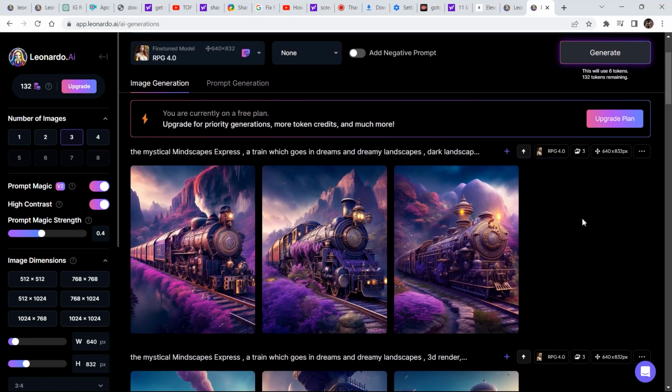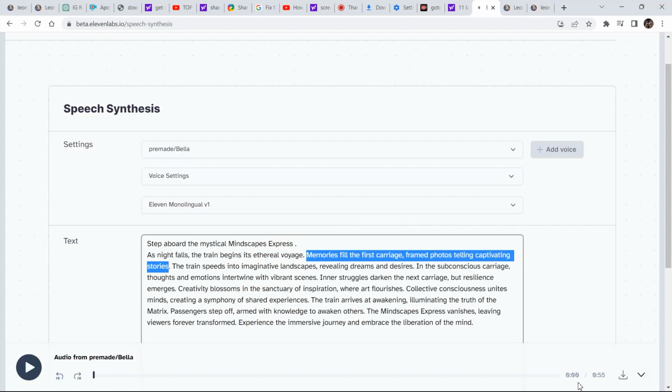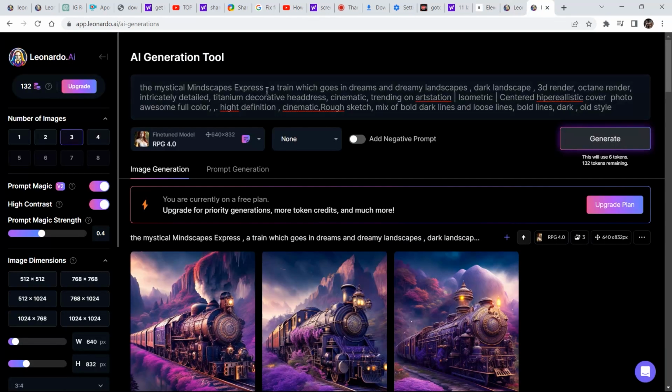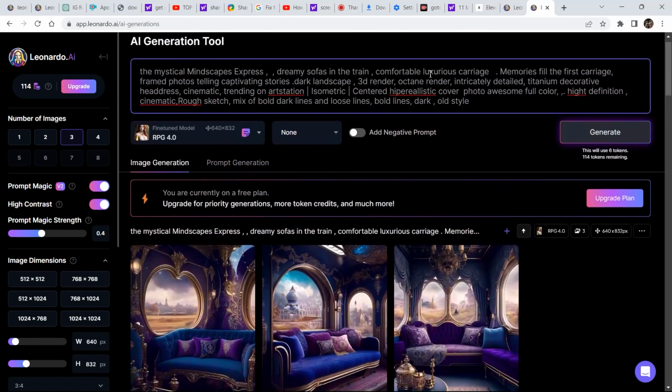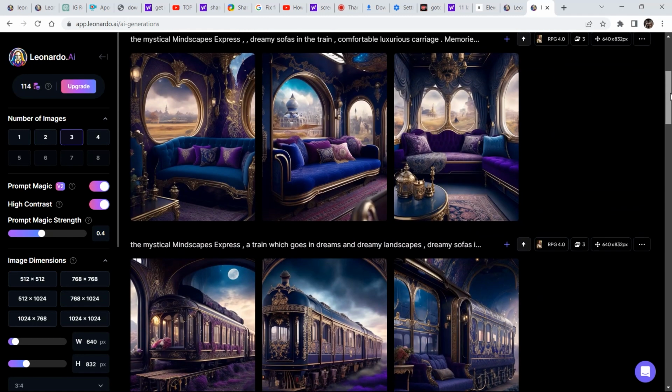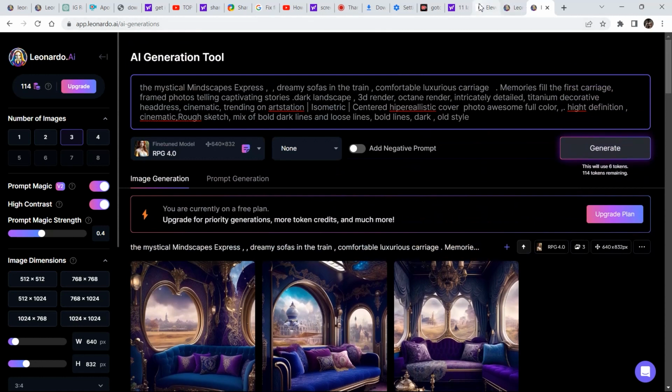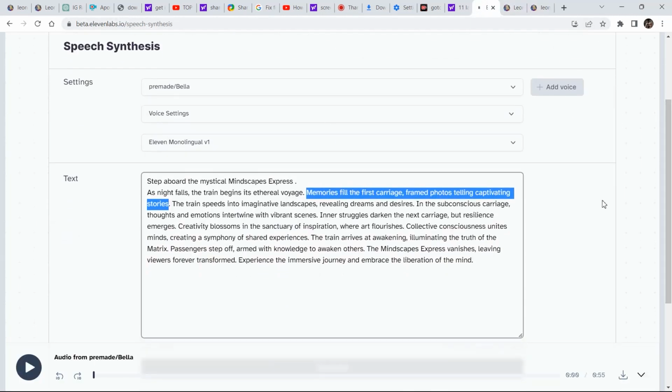Now let's generate an image for the second scene. So I came to the whole story and I copied the second scene. And now I'm going to go to leonardo.ai and paste the scene after the prompt that I had written. So after a couple of generations and changing around the prompt: the mystical Mindscape Express, dreamy sofas in the train, comfortable luxurious carriage, memories fill the first carriage, framed photos telling captivating stories. So these are the results and I'm pretty happy with them. Now let's check out the next scene. In fact, the third scene.